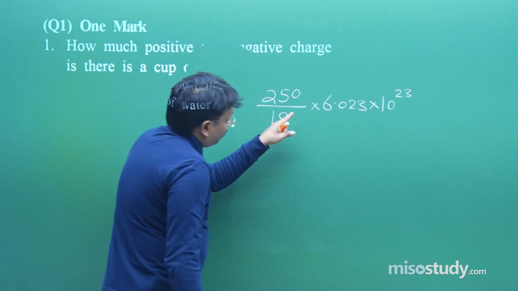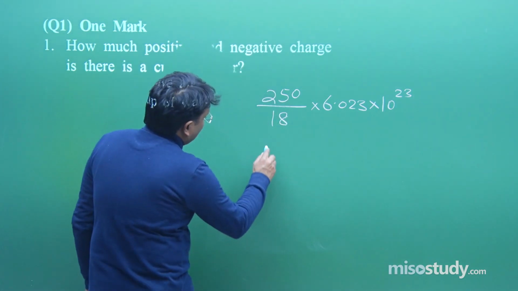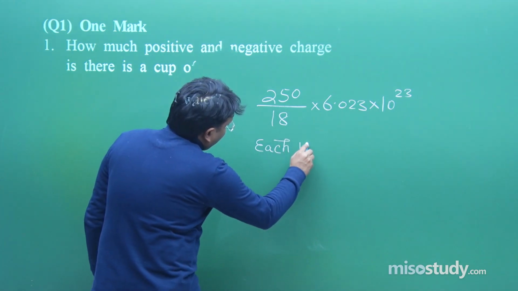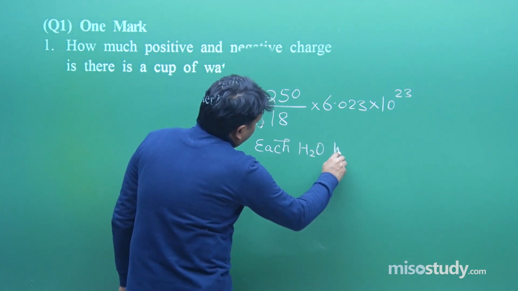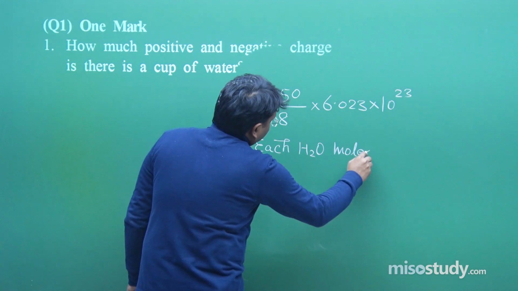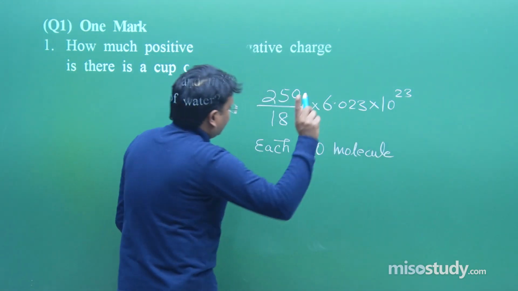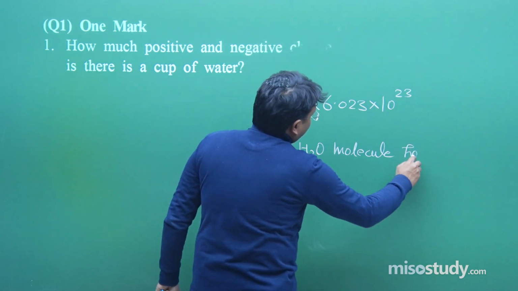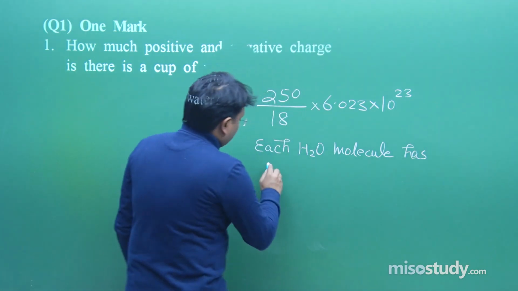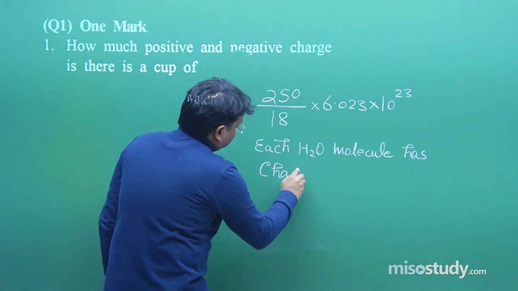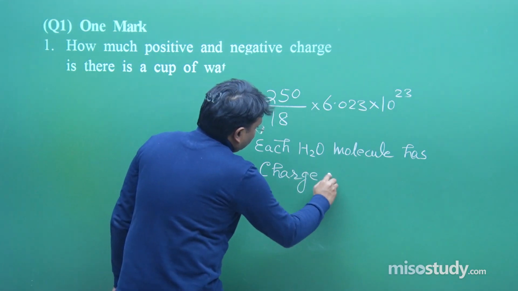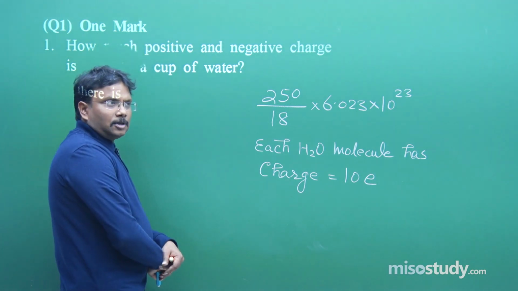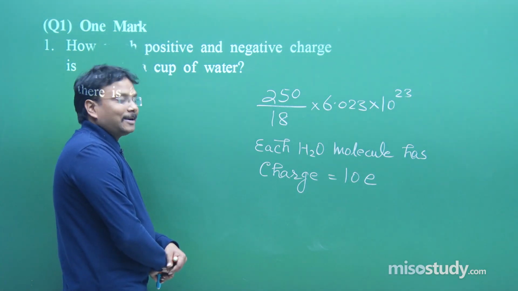Now from here what I can say, one simple statement, each H2O molecule, now it is a very important line, each H2O molecule has charge equal to 10 electrons. H2O, 10 electrons.